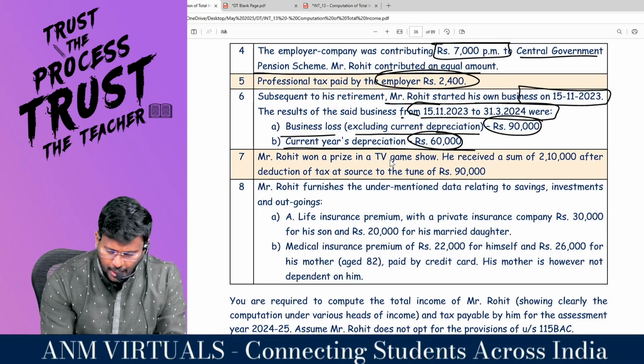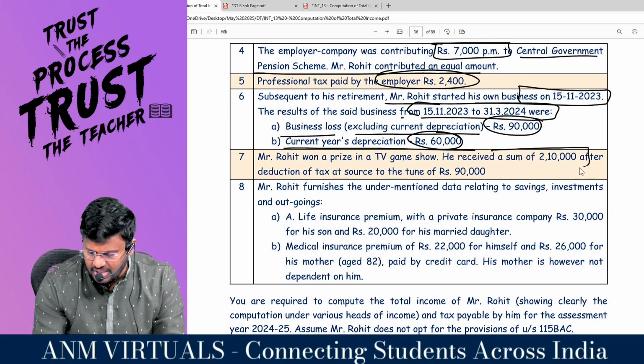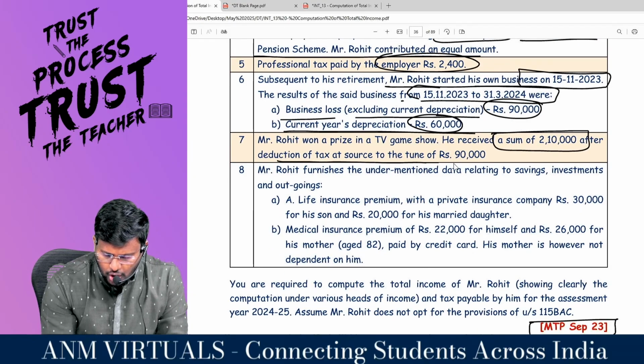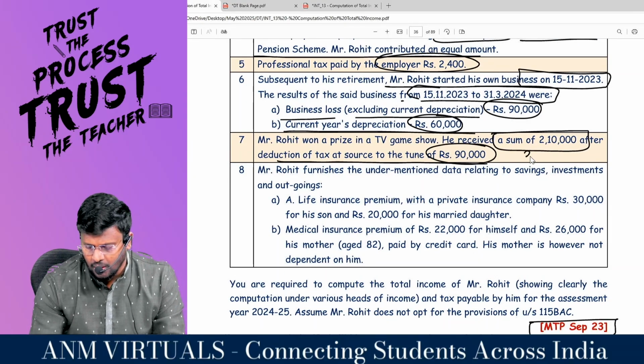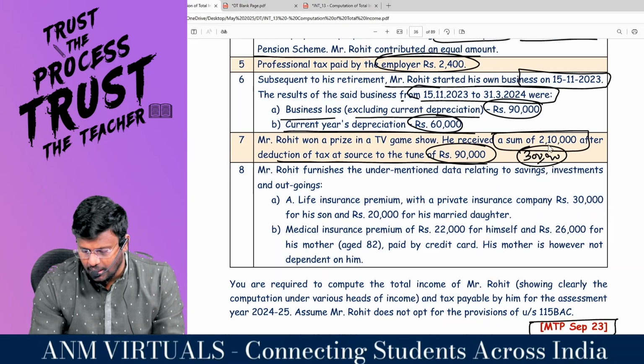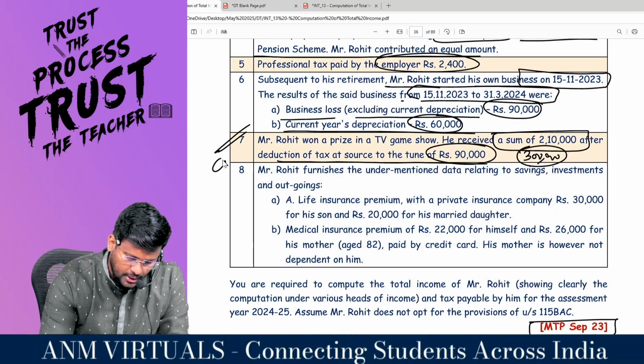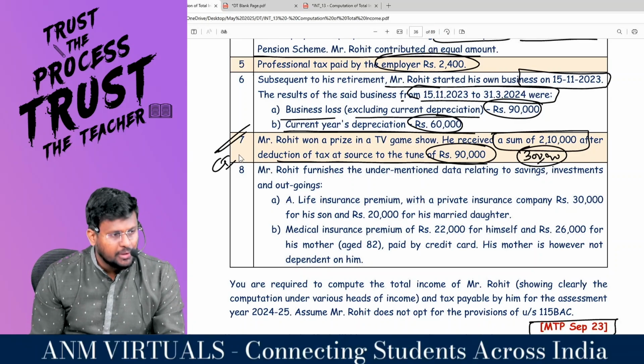Mr. Rohit won a prize in a TV game show. He received a sum of 2,10,000 after deduction of tax at source to the tune of 90,000. So 3 lakh will be the income. This is casual income; against this, business loss cannot be set off.